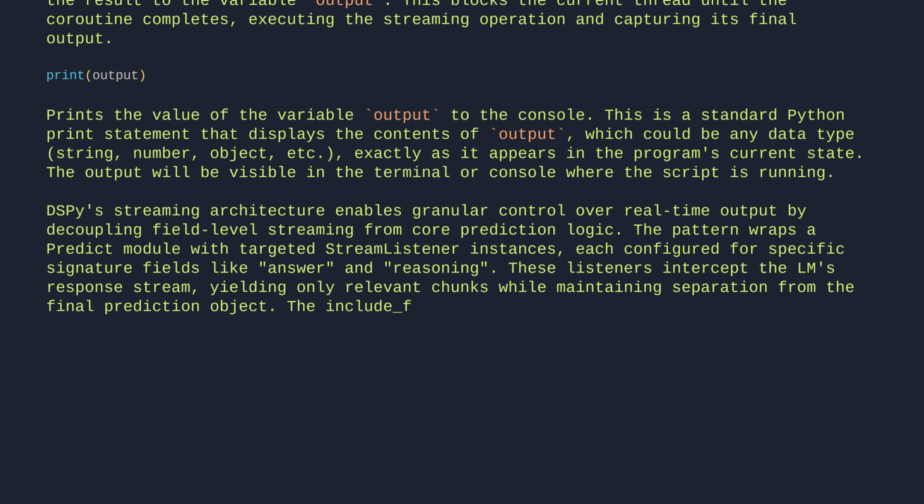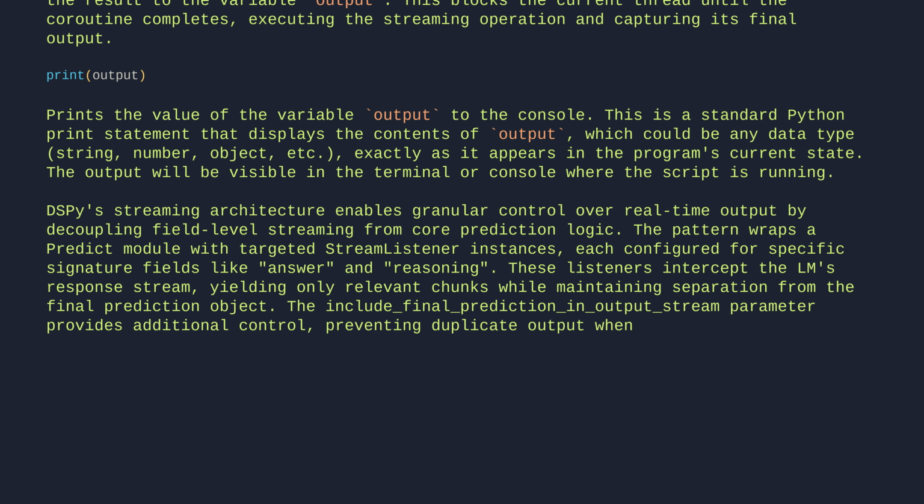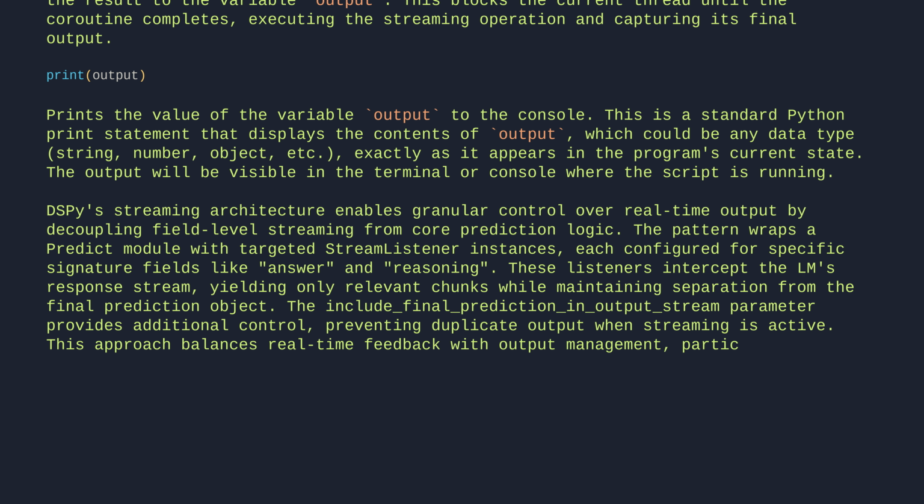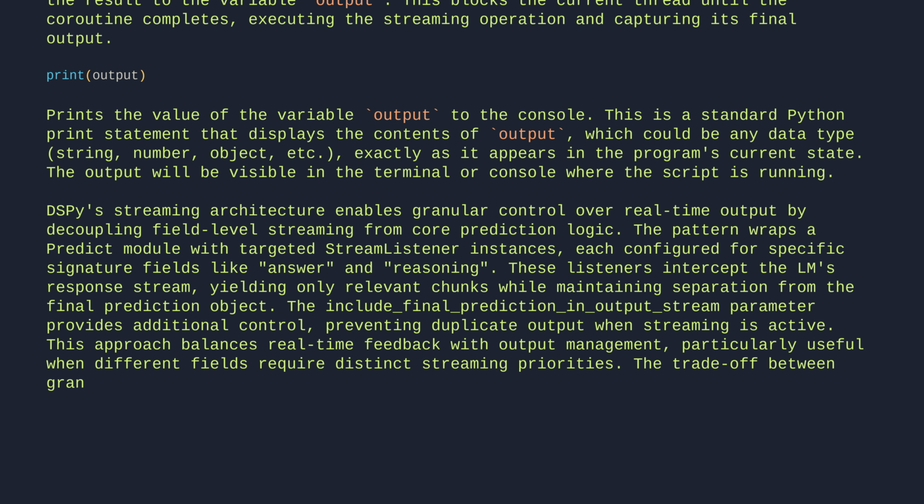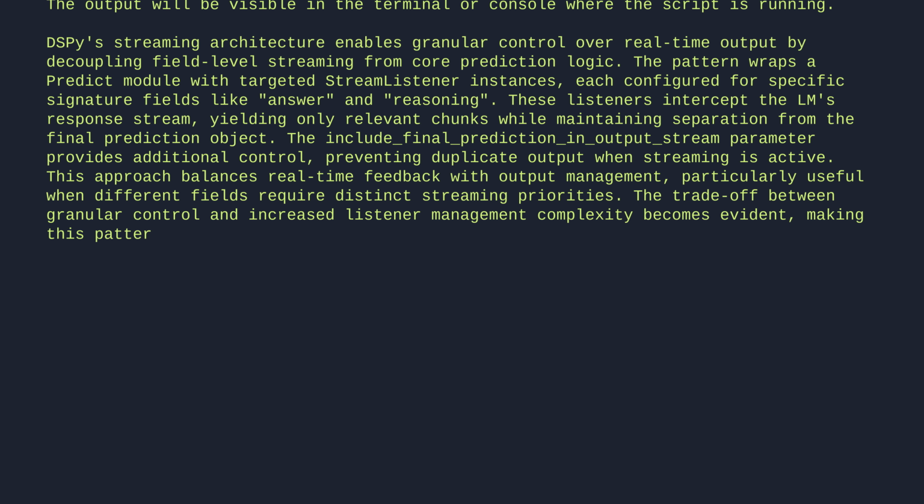The include final prediction in output stream parameter provides additional control, preventing duplicate output when streaming is active. This approach balances real-time feedback with output management, particularly useful when different fields require distinct streaming priorities. The trade-off between granular control and increased listener management complexity becomes evident, making this pattern ideal for applications where selective real-time display matters more than simplicity.